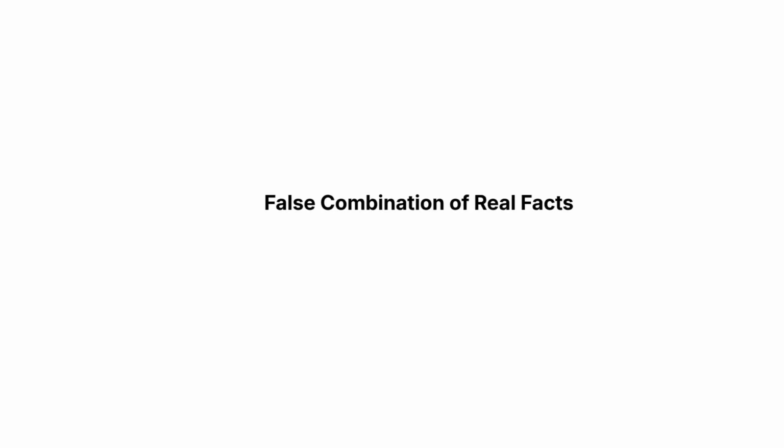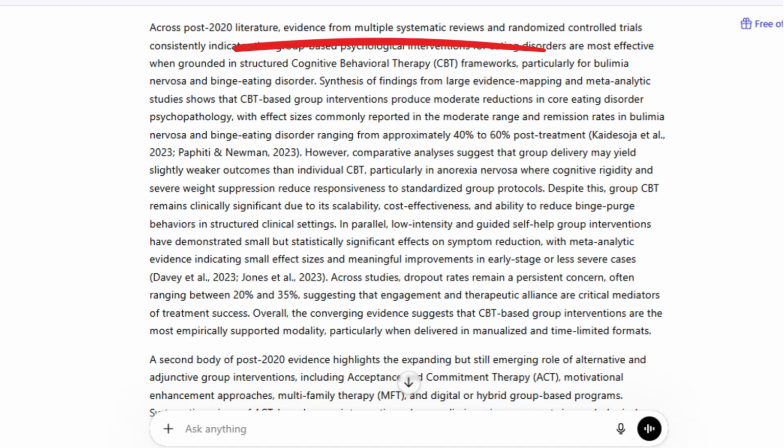False combination of real facts. Sometimes AI combines individually correct pieces of information in a way that leads to an incorrect or misleading conclusion. This happens when the model merges separate findings, ideas, or studies without properly preserving their original context or limitations. As a result, the final output may appear logical and well-structured, but the conclusion does not accurately reflect real scientific evidence.